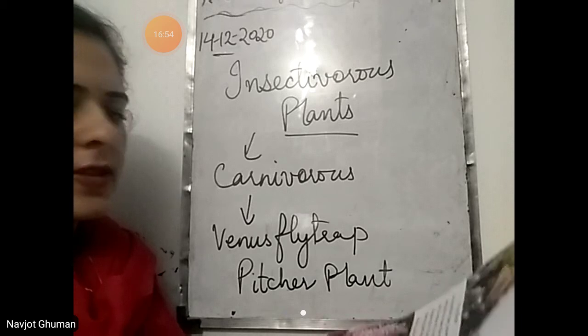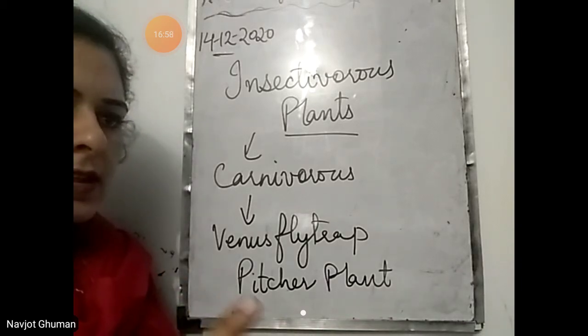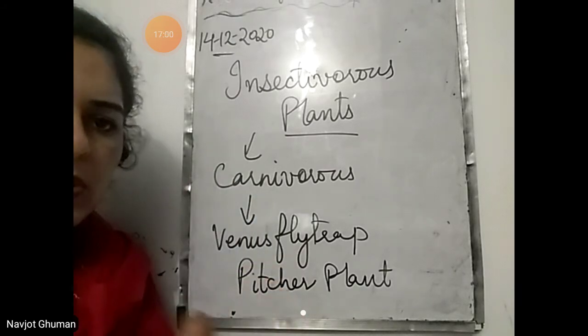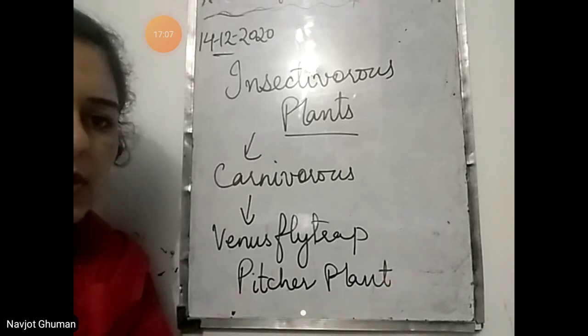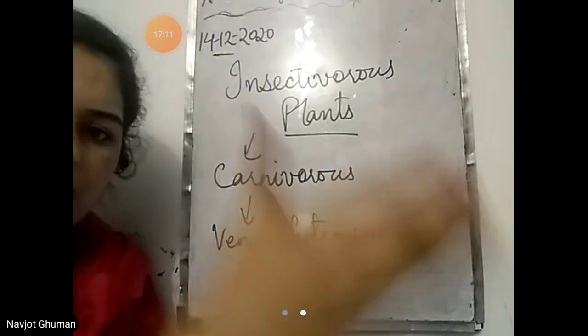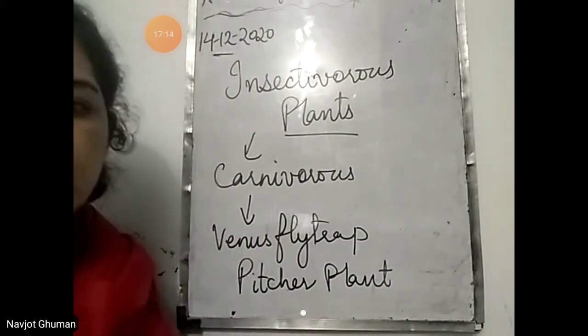Venus flytrap, the picture is shown in your book also. It has leaves that are like boxes with hinges. Hinges जैसे door में hinge होती है; you push and pull the door to and fro with the help of the hinge. The same structure is of these leaves.